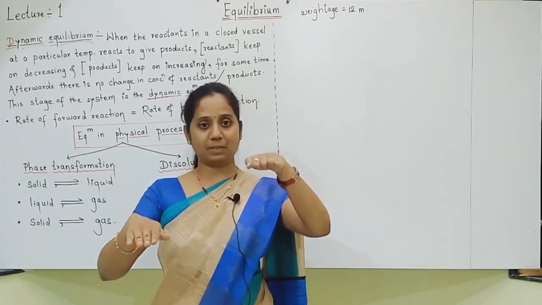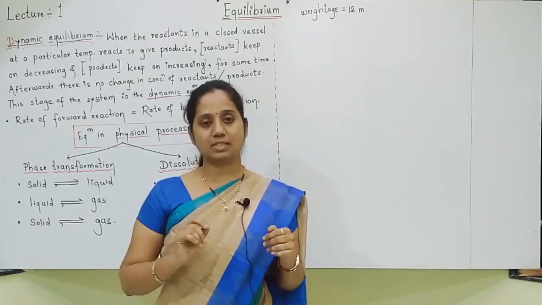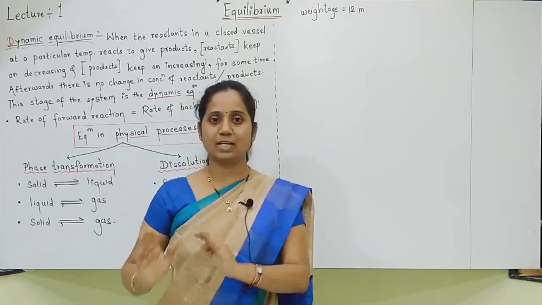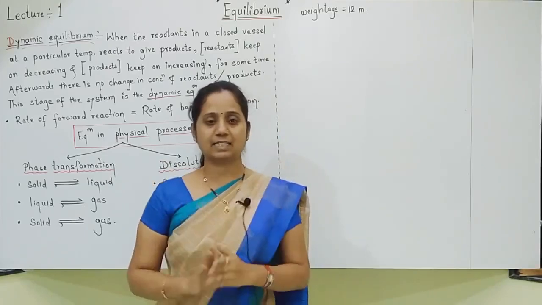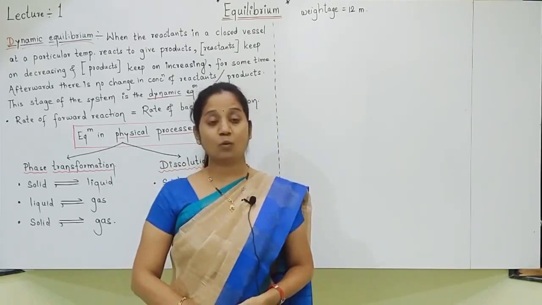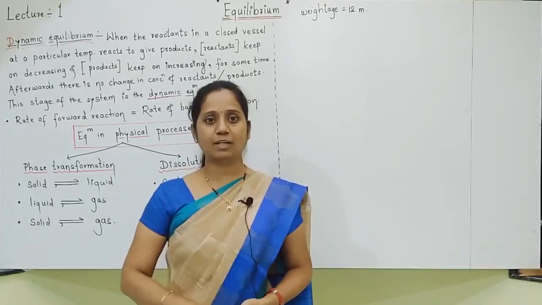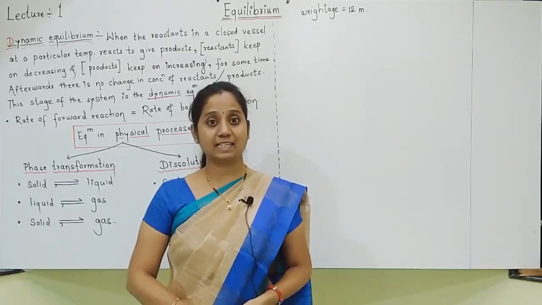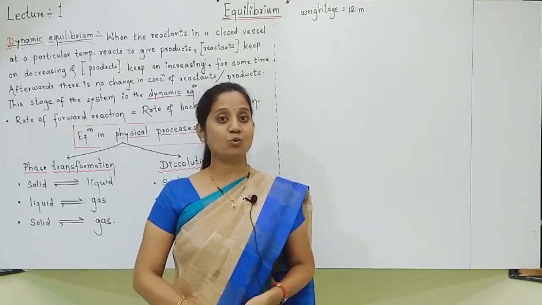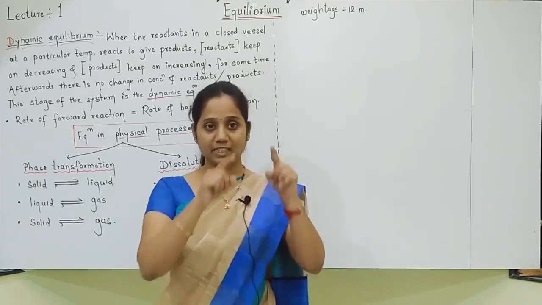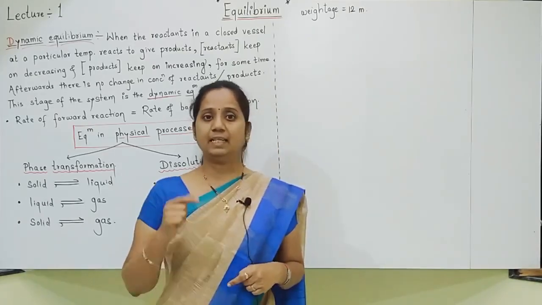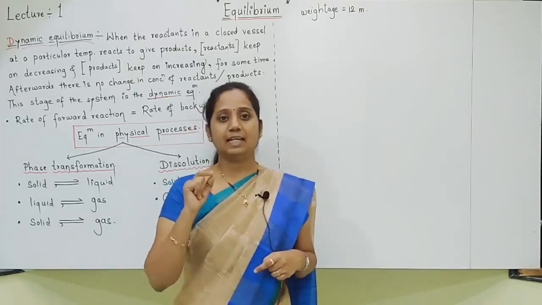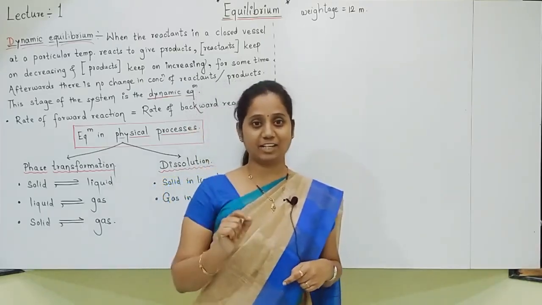But after some time, there is no change in the concentration of reactants as well as products, no change in the mass of reactants and products. That is called equilibrium has been reached. When there is no change in the concentration of reactants and products, at that time we can say that equilibrium has been reached.